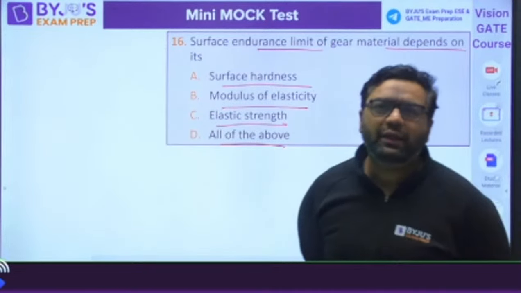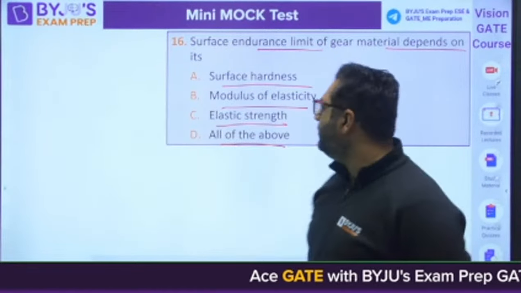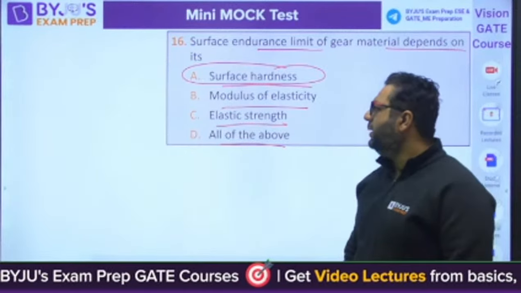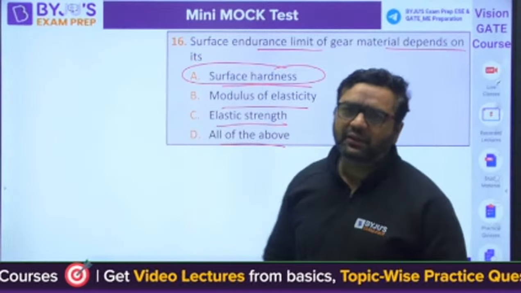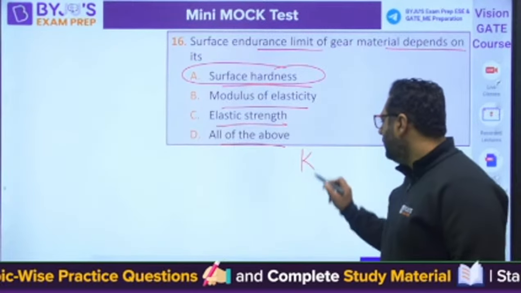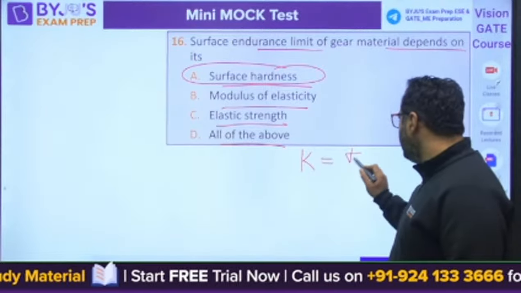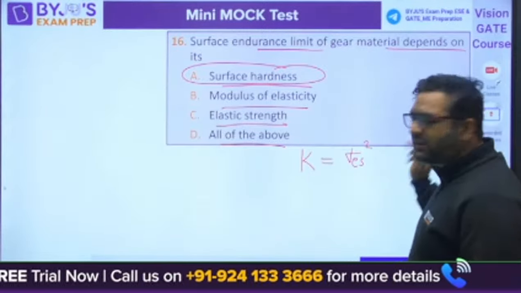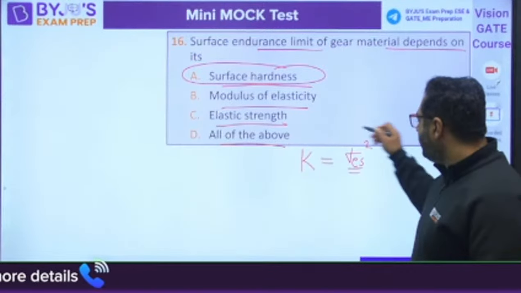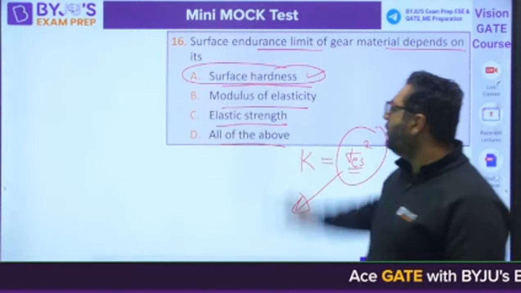The endurance limit is majorly dependent on the surface hardness. There was a formula for K in the gear wear strength equation. There K was sigma ES squared, and then there were some other factors. So I feel you are saying this with respect to that. Sigma ES is what they are asking, and that is majorly dependent on surface hardness.